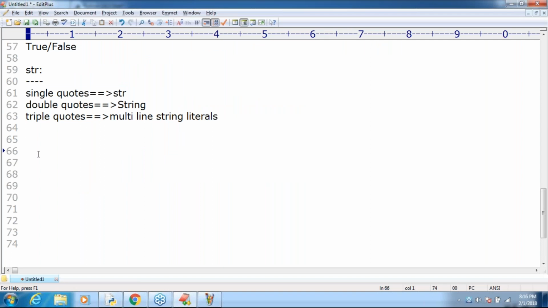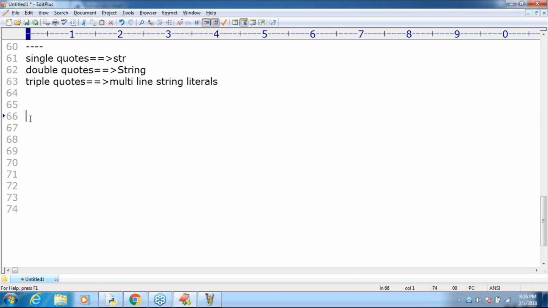So string literals we can enclose within either single quote, double quote, or triple quotes. When should we go for triple quotes, sir? If you want to represent multi-line string literals, then we should go for triple quotes. Clear? Okay.